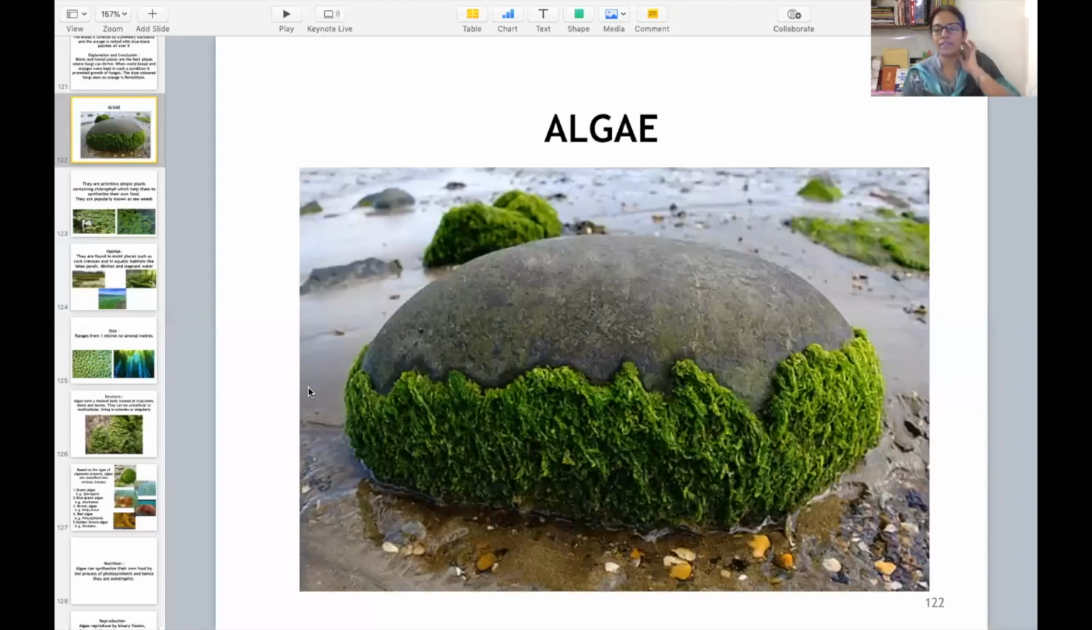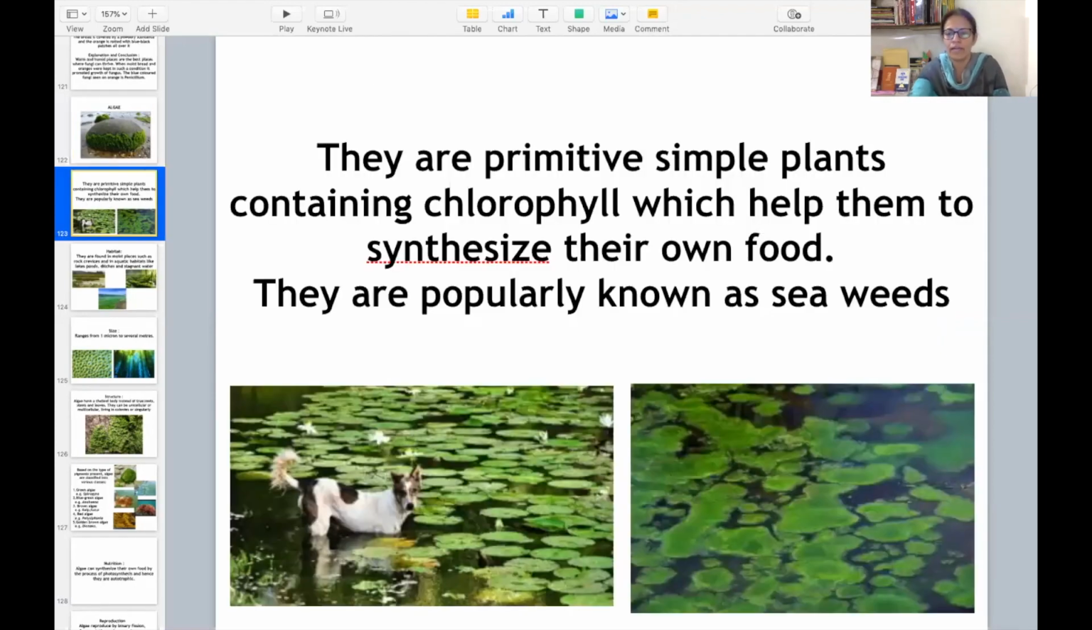ALGAE. Students, earlier we have discussed the complete details about various microbes like virus, bacteria, and fungi. So algae is next in our list. Let us talk about that. You can see from this picture, you must have seen this so many times whenever you have gone to the riverside or some place nearby the water resource. You must have seen this type of plant on various rocks and stones. So basically this is called algae. So let us talk about algae.